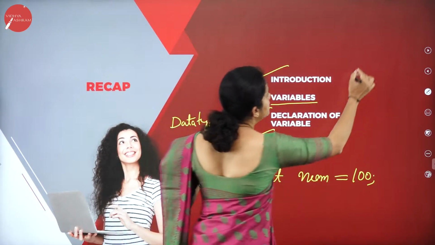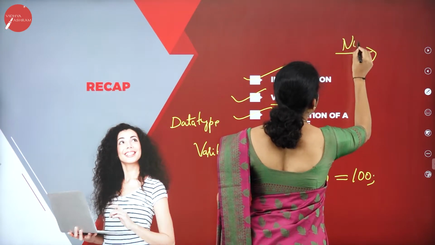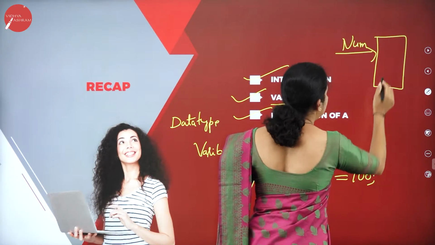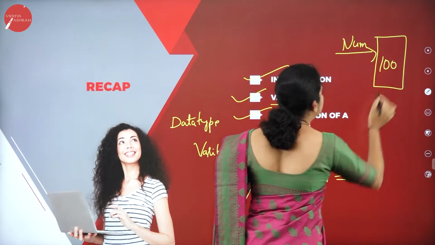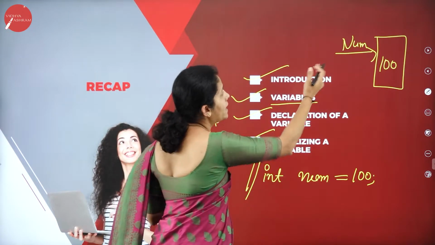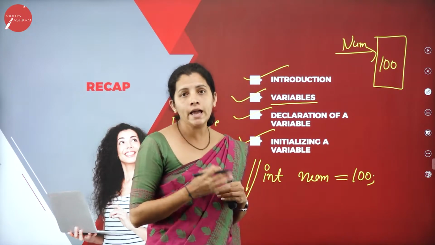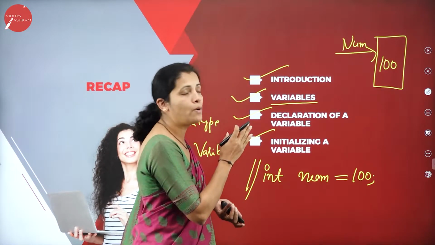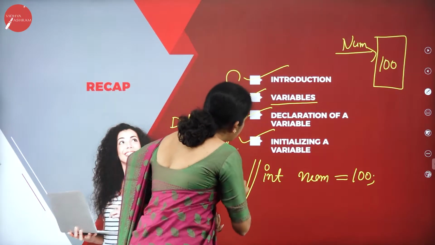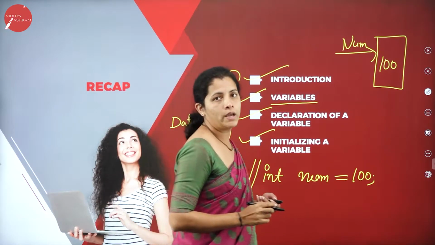Here number represents the memory address and 100 is stored in the memory. And if I want to access 100, how can I access? That is with the help of number. So these are the basic things about the variables.